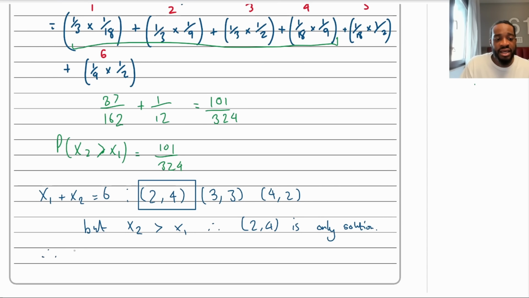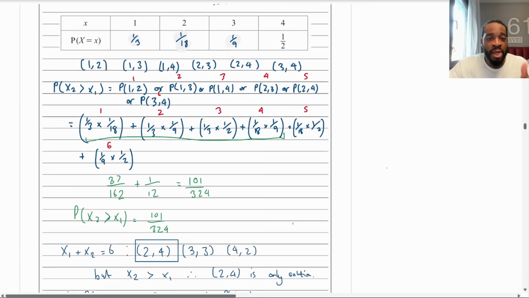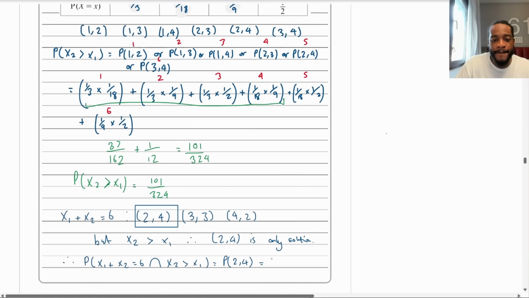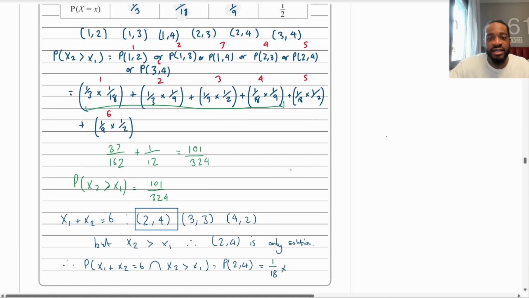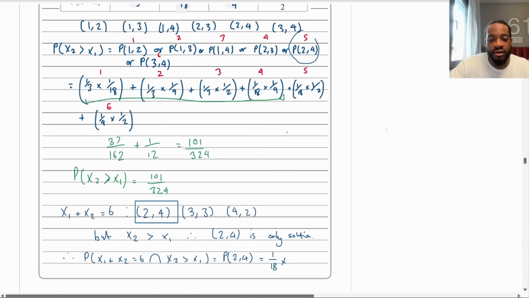So now we compute that, right? So therefore we can say that the probability of x1 plus x2 equaling 6, as well as intersecting with x2 being greater than x1, this is equal to the probability of 2 and 4, okay? And then what is that equal to? That's just the probability of 2 times the probability of 4. Probability of 2 is 1 over 18. Probability of 4, I think we probably have done it, to be fair. Yeah, we've done it here. It's this one right here. It's the second to last one. 1 over 18 times 1/2. Like that. This is equal to 1 over 36.